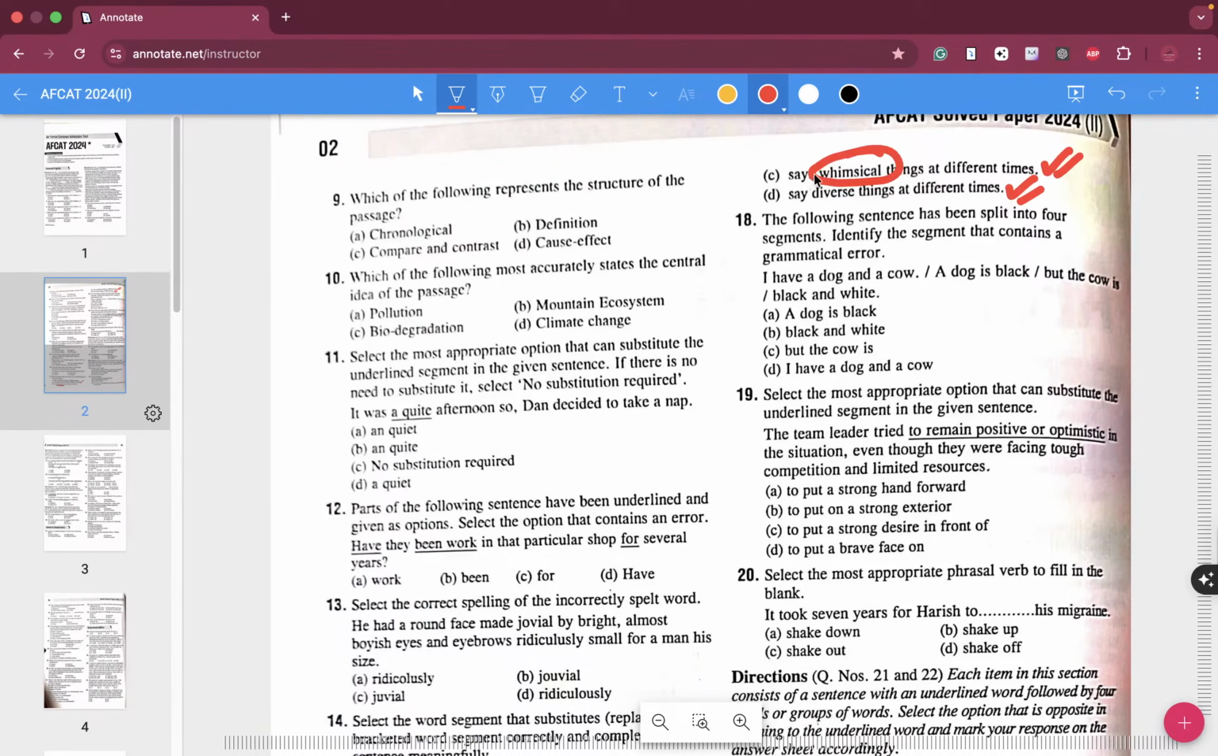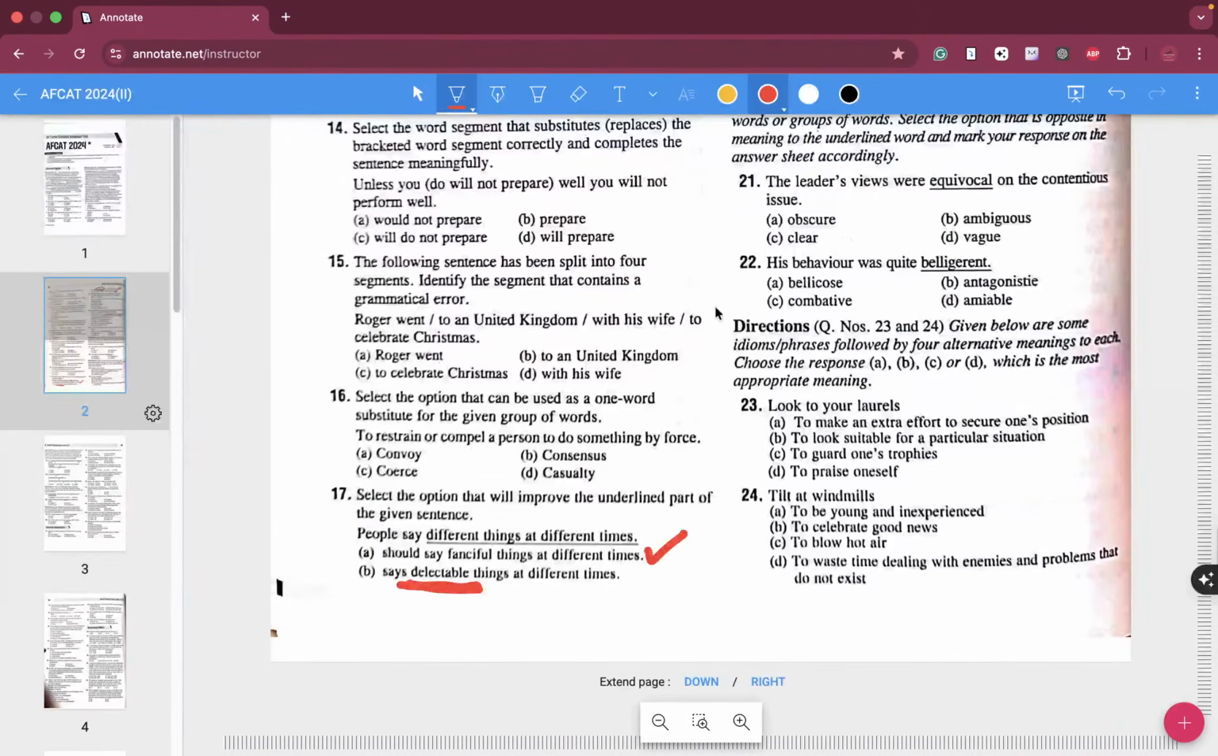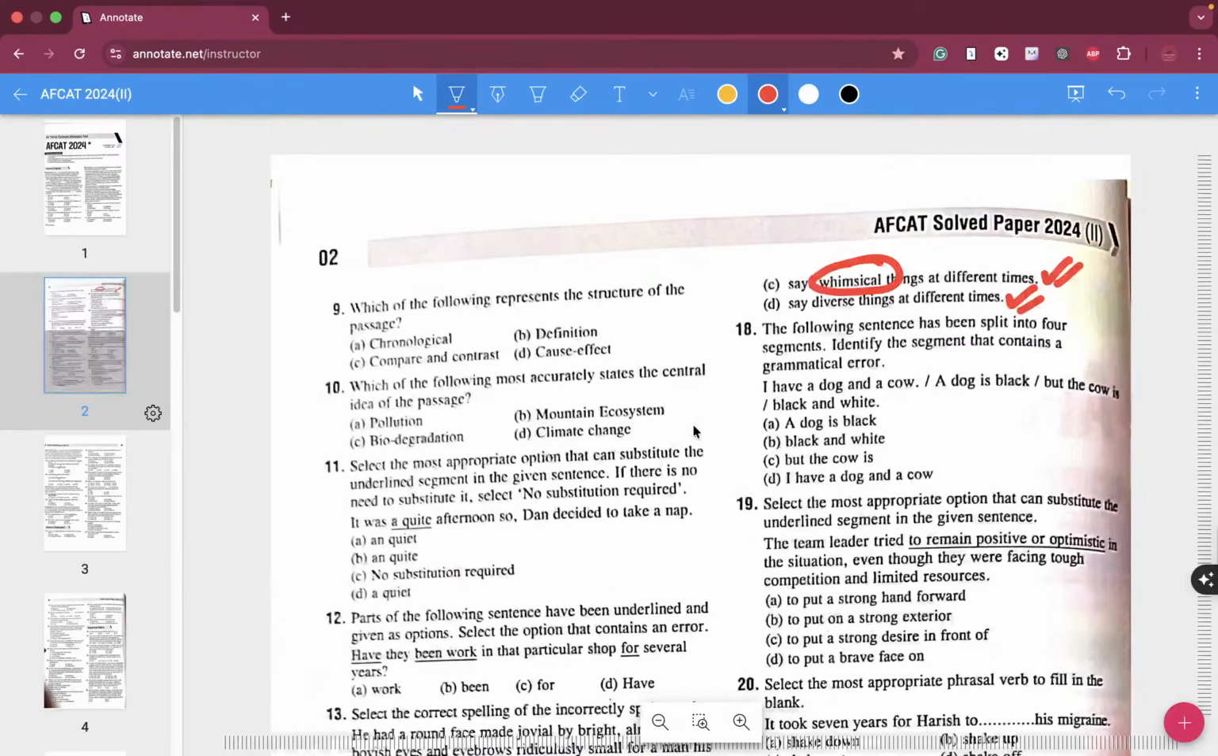Whimsical means, it's about the temper. Let's say over here we can say Ram, Shyam, they have a whimsical character, which means you don't know how they will behave at certain times. For this one, people say different things at different times. We would not use a very strong word like whimsical, and we would rather use a simple word like diverse. Diverse means multitude.